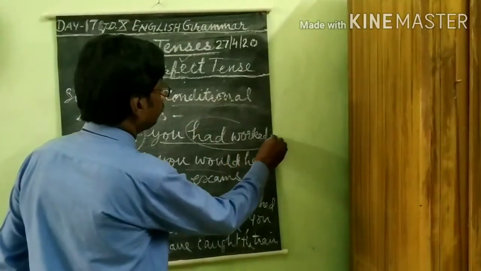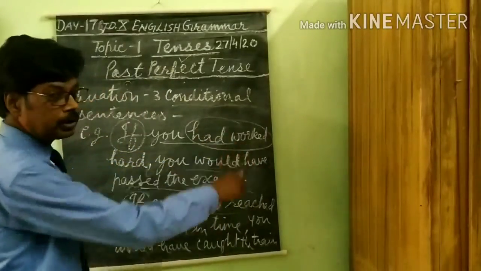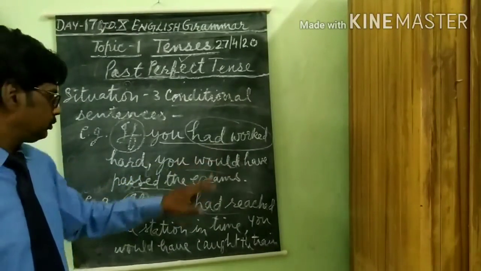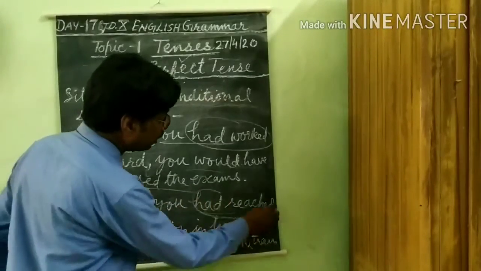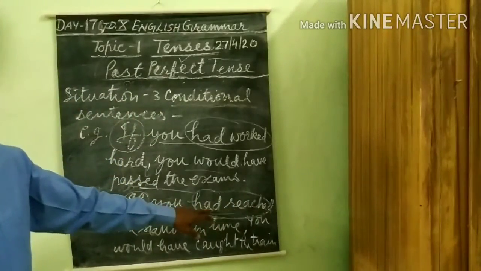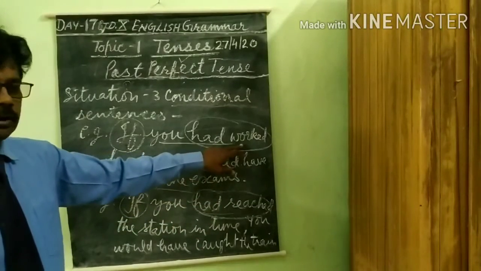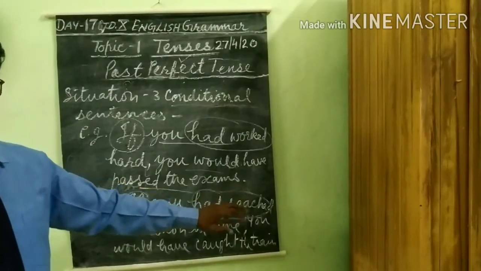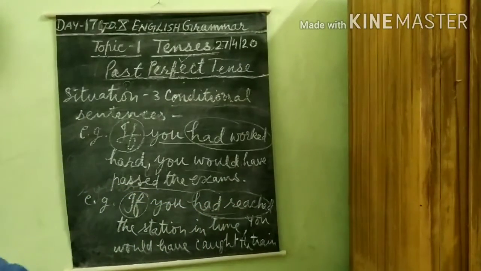Clearly, with had, the third form of the main verb is added. Worked, worked, reached, reached. These are the main points to identify this sentence, this tense, past perfect tense.